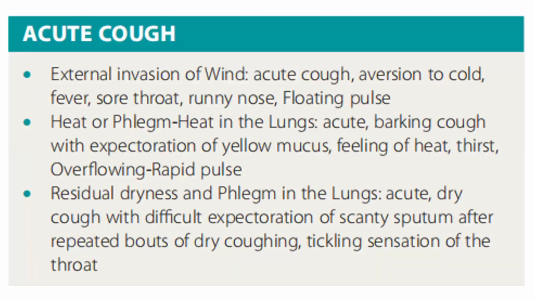For the acute cough, external invasion of wind: acute cough, aversion to cold, fever, sore throat, runny nose, floating pulse. Heat or phlegm, heat in the lungs: acute barking cough with expectoration of yellow mucus, feeling of heat, thirst, overflowing, rapid pulse. Residual dryness and phlegm in the lungs: there's acute dry cough with difficult expectoration of scanty sputum after repeated bouts of dry coughing, tickling sensation of the throat.